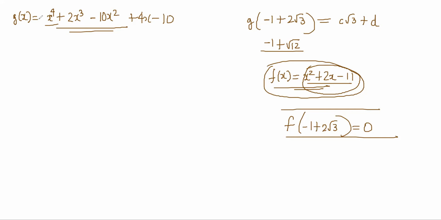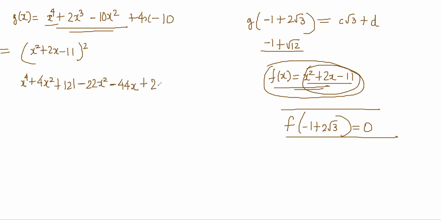Then let's write x square plus 2x minus 11 whole square. That will be x power 4 plus 4x square plus 121 minus 2 into 22x square, minus 4 into 2 and minus 2 into 2 into 11, so minus 44x, plus 2 into 2x cube, that is 4x cube, right?